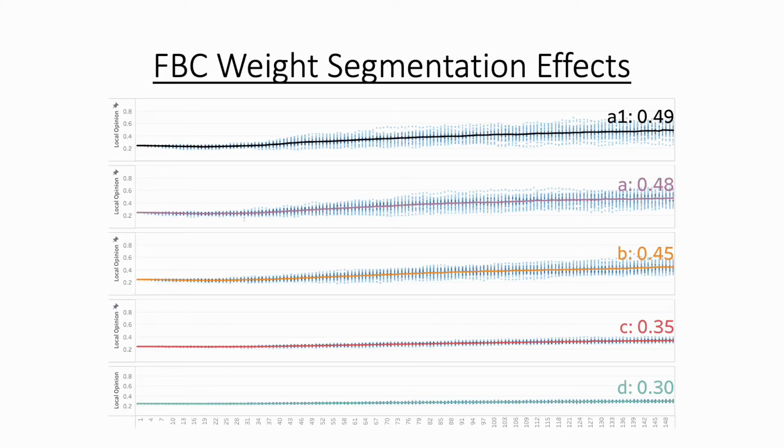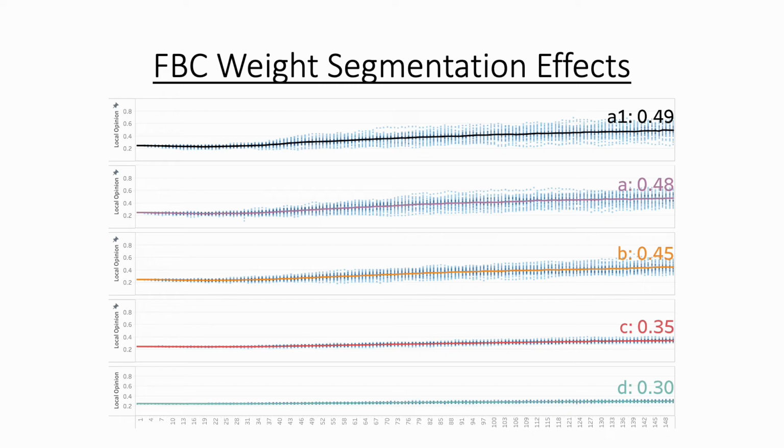The first objective was the examination of the 5 different weight segmentations within the FBC model. 5 simulations were run for each weight segmentation. It is clear from these density plots that the 2 lowest weight segmentations, C and D, did not allow the opinion to evolve much, finishing with only just higher than neutral average local opinion.